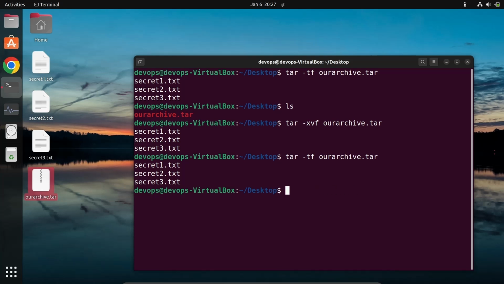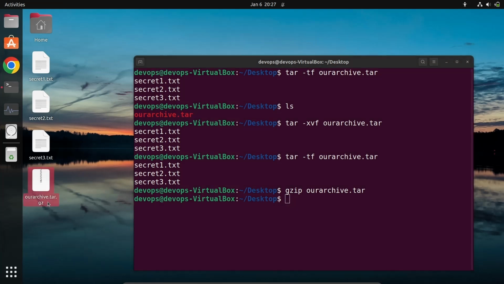Now let's understand this. I have this tar file, our archive.tar. If I want to create a compressed tar.gzip file, how can I do that? I will use the gzip command and then our archive.tar. If I hit enter, you can see it has created this file, our archive.tar.gz.